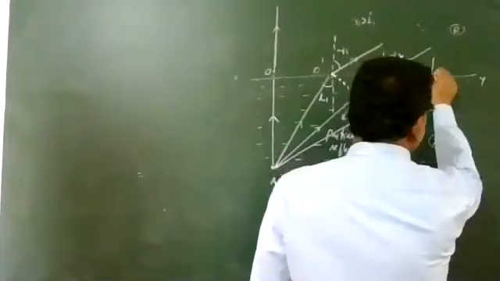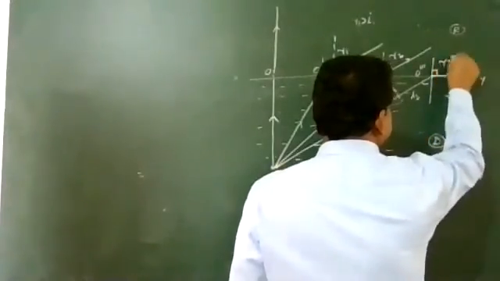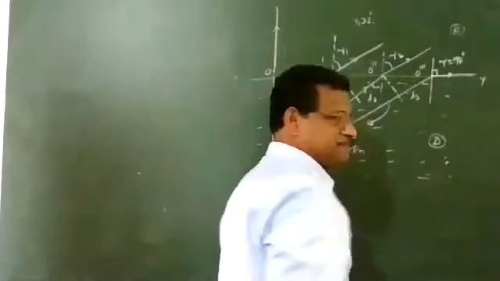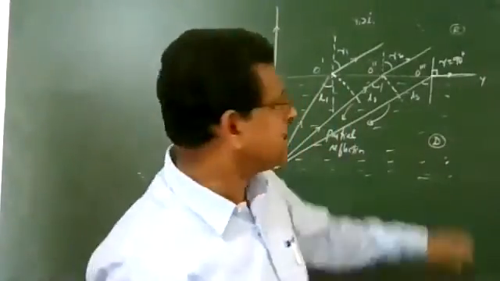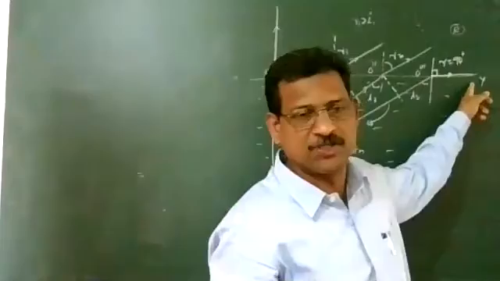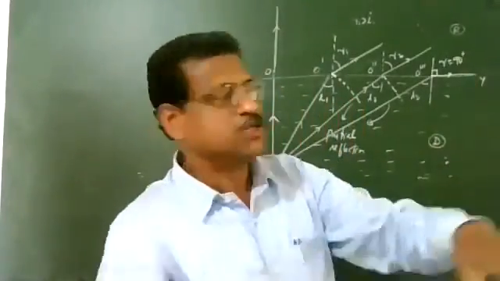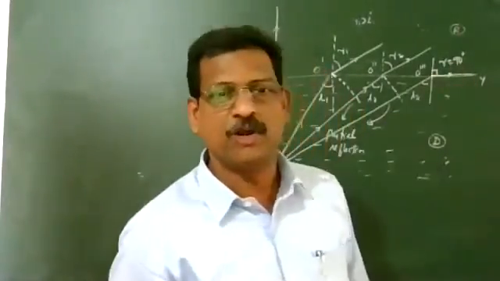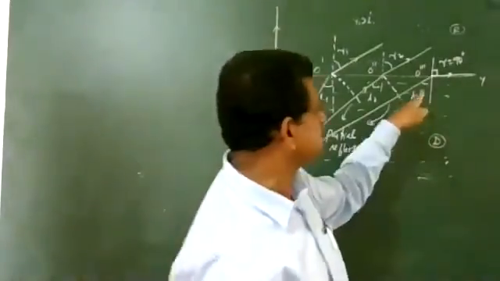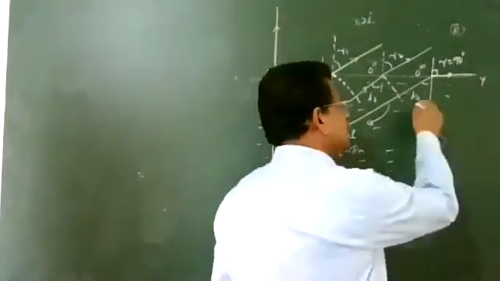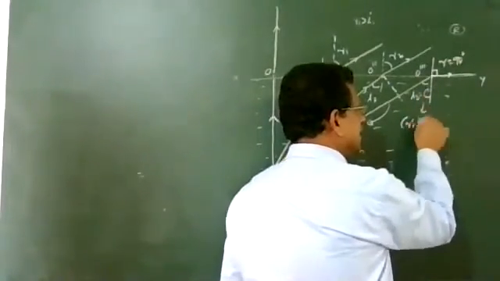So the light ray goes along the surface, and the angle of refraction here is 90 degrees. At this particular angle of incidence, the refracted ray moves along the surface. We say that it grazes along the surface. So the angle of refraction is equal to 90 degrees. This particular angle of incidence, I3, we call it C, and this is called the critical angle.